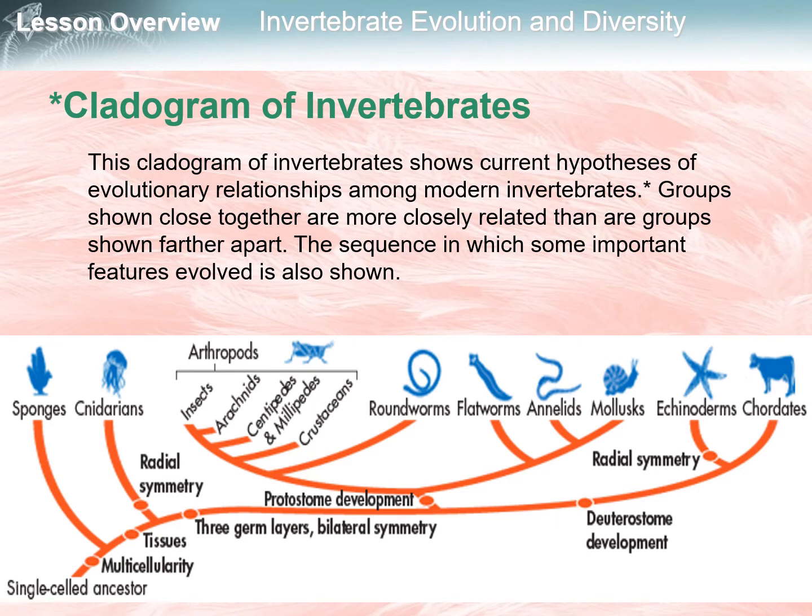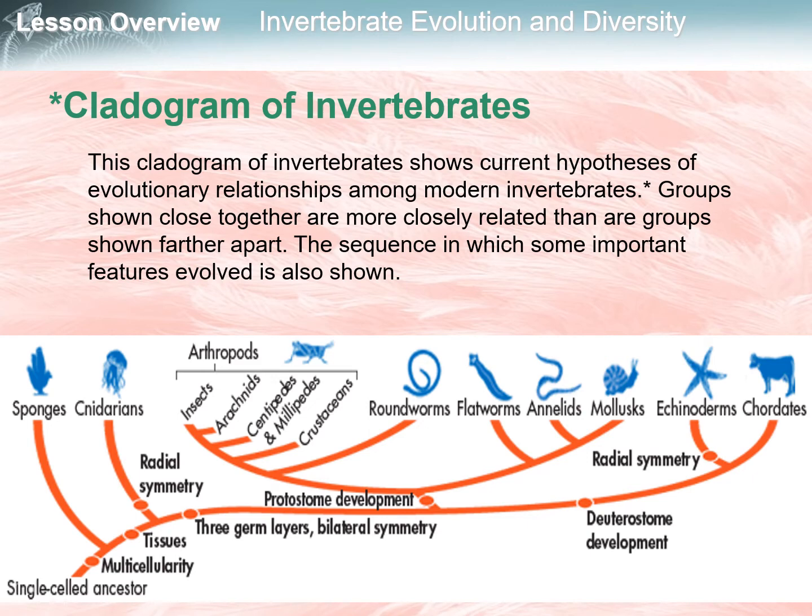Scientists make a representation of current hypotheses about evolutionary relationships among major groups of organisms with the use of a cladogram. An example of a cladogram is of modern invertebrates. What does the cladogram of invertebrates illustrate?